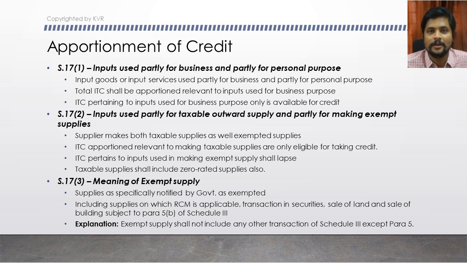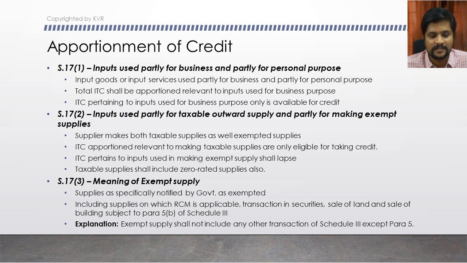Also it will not even be called a taxable supply. It is not even a supply at all under GST, but because of this section, para 5 of schedule 3 alone is included as part of exempted supply. Clear?